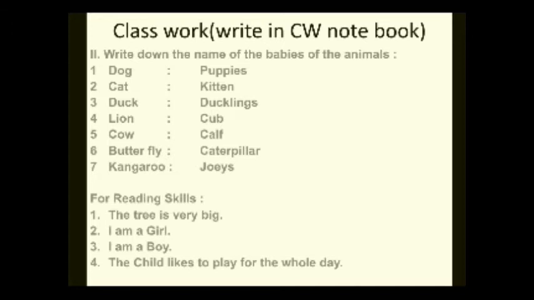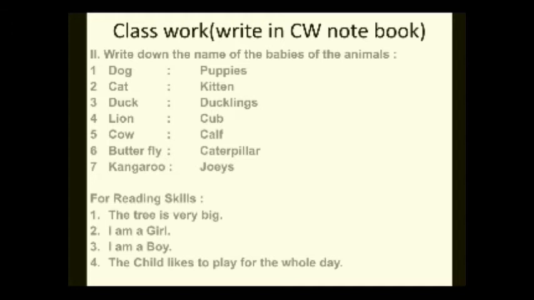Number 4, lion. The baby of lion is known as cub. Number 5, cow. The baby of cow is known as calf. Number 6, butterfly. The baby of butterfly is known as caterpillar. Number 7, kangaroo. The baby of kangaroo is known as joey. So children, these are the names of animals as well as their babies which you have to write in the classwork notebook.